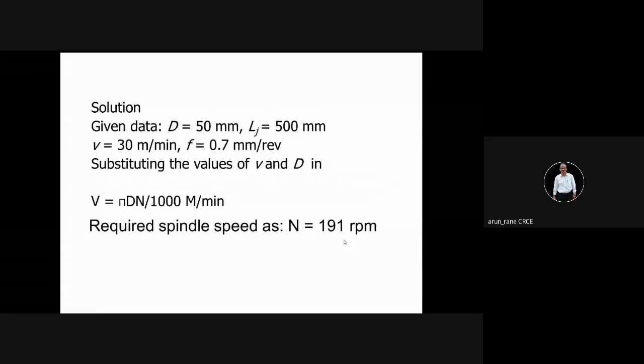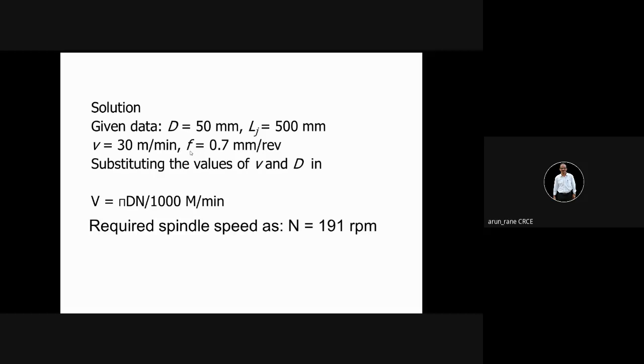Now, F is given as 0.7 millimeter per revolution. What is the meaning of this feed? That means the tool is moving at the rate of 0.7 millimeter per revolution.